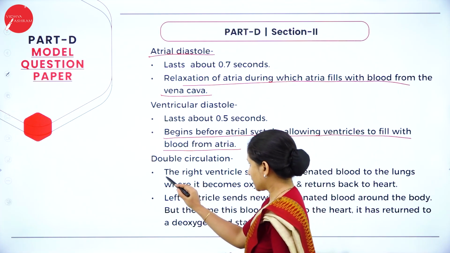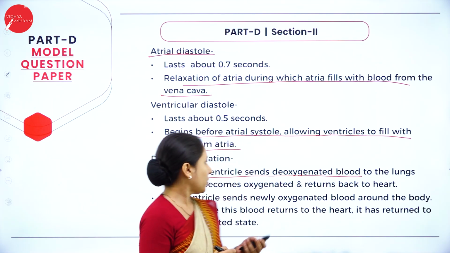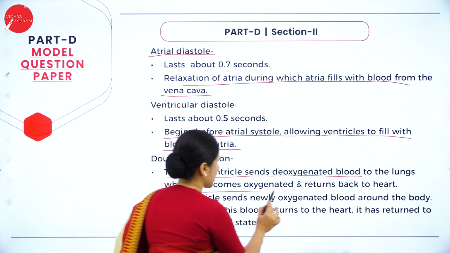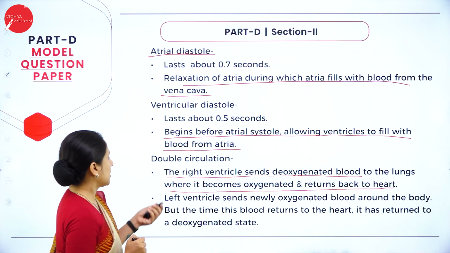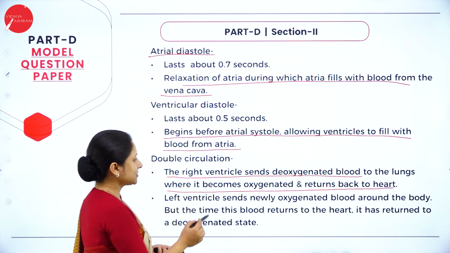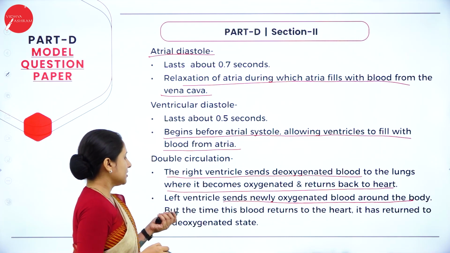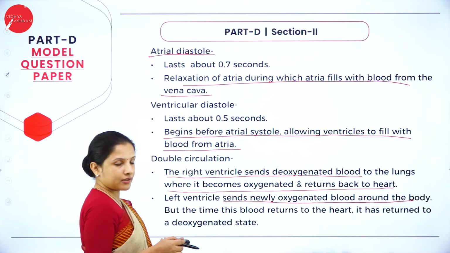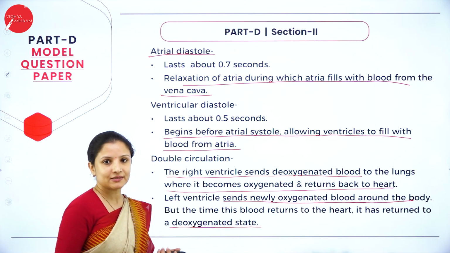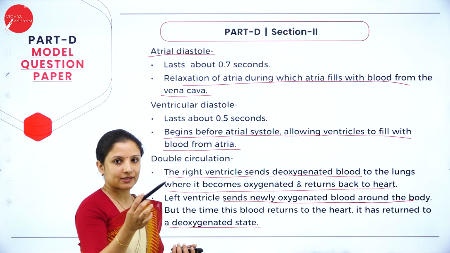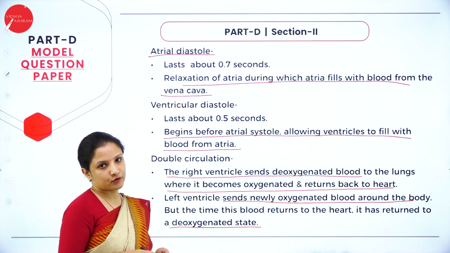The right ventricle sends deoxygenated blood to the lungs, where the blood becomes oxygenated, and that oxygenated blood returns back to the heart. And the left ventricle sends newly oxygenated blood throughout the body, but by the time this blood returns to the heart, it has returned in a deoxygenated state. Why does it return deoxygenated? Again, it has to get filled back with oxygen. So much you have to write.